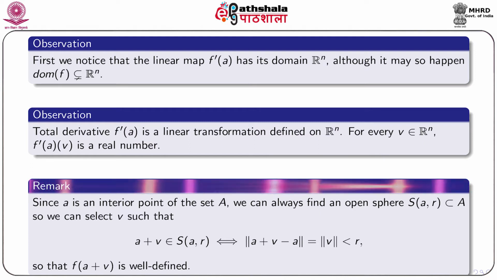A remark: since a is an interior point of the set A, we can always find an open sphere S(a, r) which lies entirely within the set A. So, we can always select v such that a plus v is in S(a, r), provided the distance between the points a plus v and a, that is norm of the vector a plus v minus a, that is norm of v, is less than r. So f of a plus v is well defined.